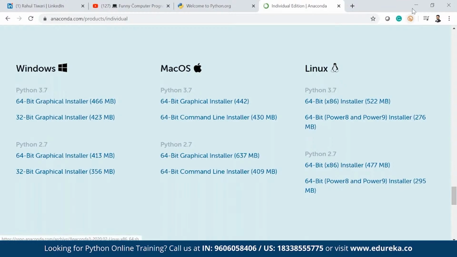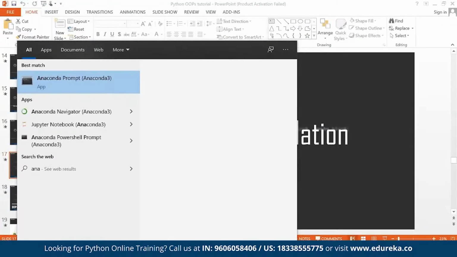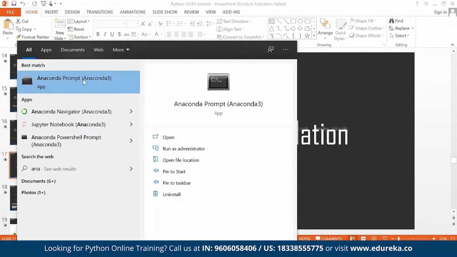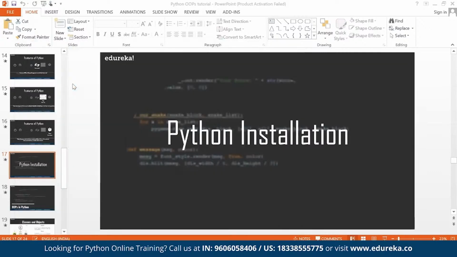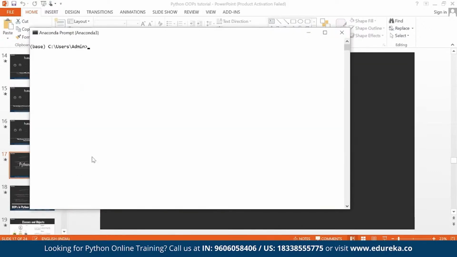Once you download that, you just have to write Anaconda. You see there are two options: Anaconda Prompt, which is nothing but a command prompt, and Anaconda Navigator, where you can launch graphical user interfaces like Jupyter Notebook and Spyder. We are going to use Jupyter Notebook for this class. If I go to Anaconda Prompt, this is nothing but a command prompt.